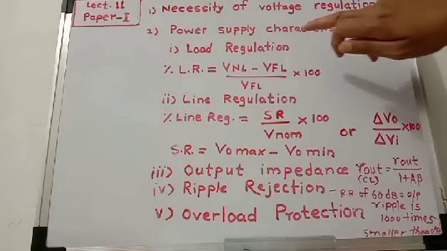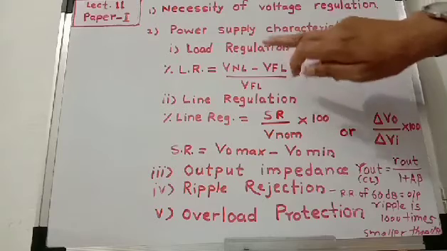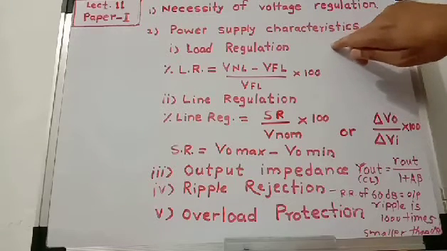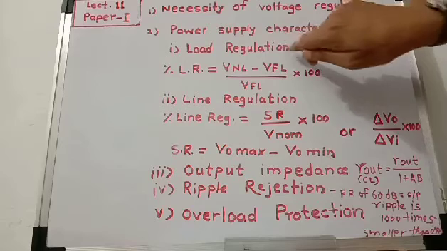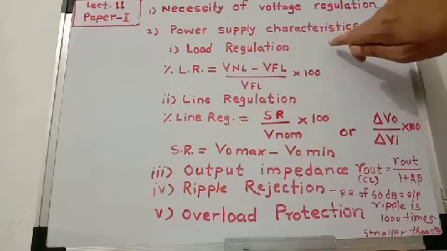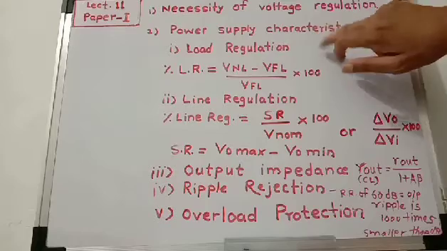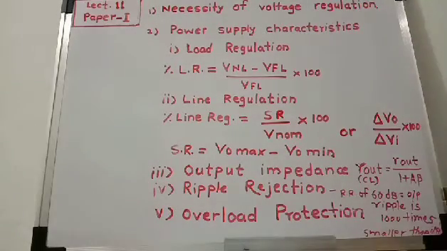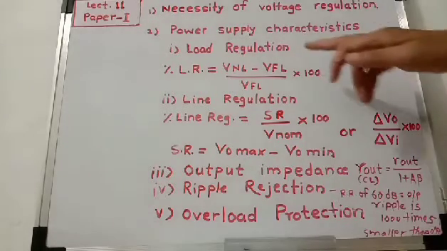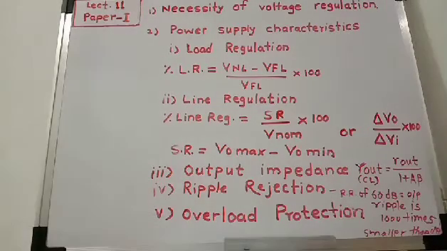Load regulation is defined as the change in regulated output voltage, that is delta VO. Delta VO means the change in regulated load voltage or output voltage when load current changes from minimum to maximum. That is, if the load resistance is high, then load current will be minimum. When load resistance is minimum, then load current will be maximum.